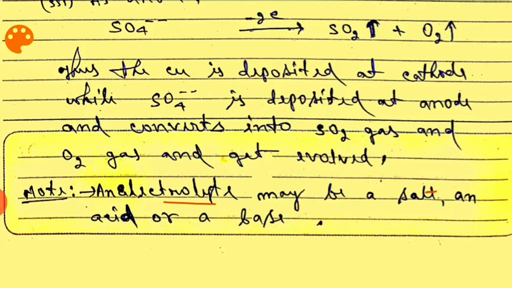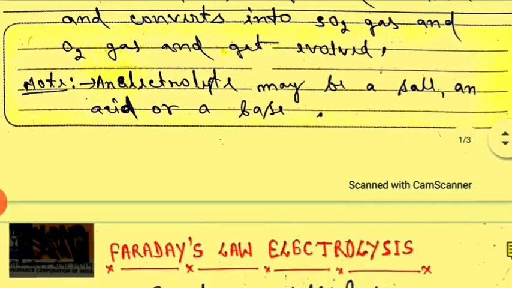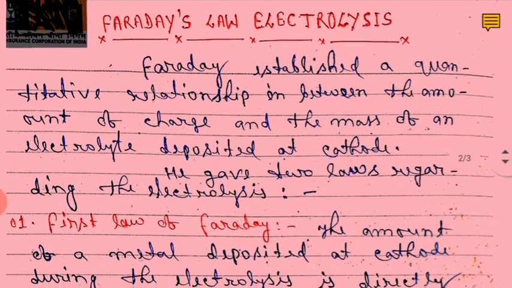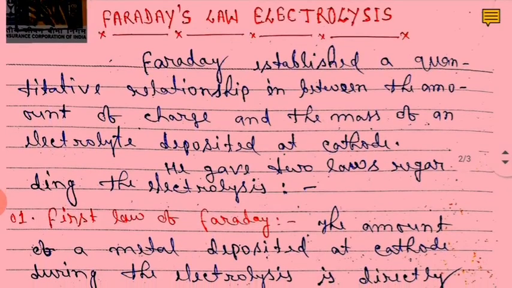Acids, bases and salts, when dissolved in water, convert into ions, cations and anions. Some are strong electrolytes and some are weak electrolytes. So they dissolve and convert into ions. If current is passed, then they move towards cathode and anode.